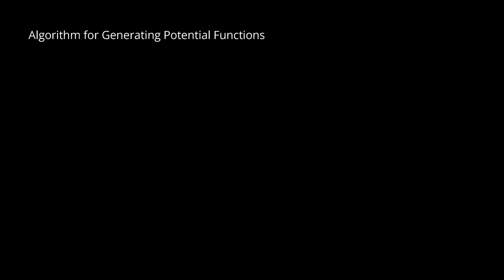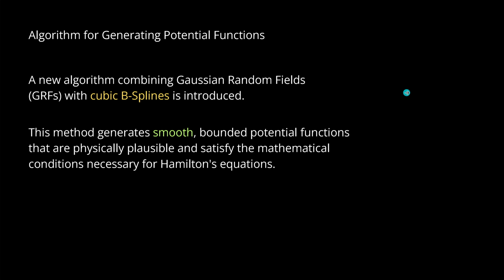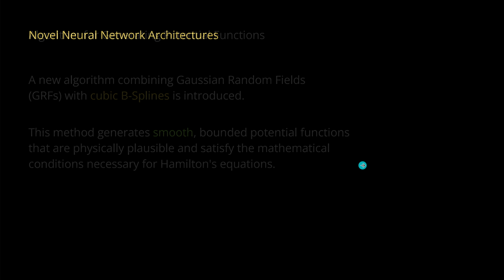So the algorithm for generating the potential functions is here. We have a new combination of Gaussian random fields, GRFs, with cubic B-splines. And this methodology we use to generate smooth and bounded potential functions that are physically plausible in our simple demonstration, and satisfy the mathematical preconditions necessary for the Hamiltonian equation to be valid.